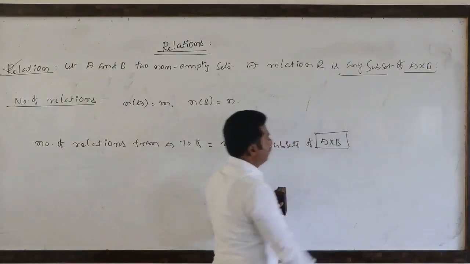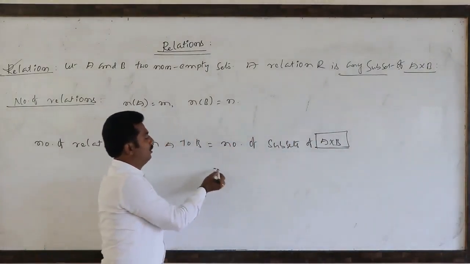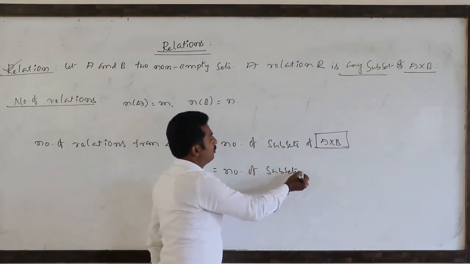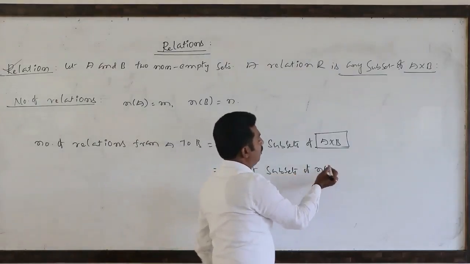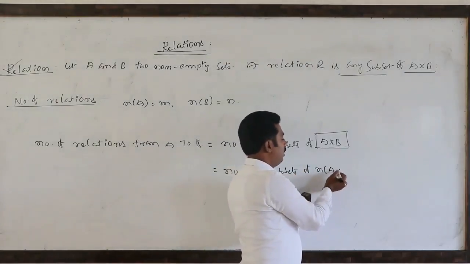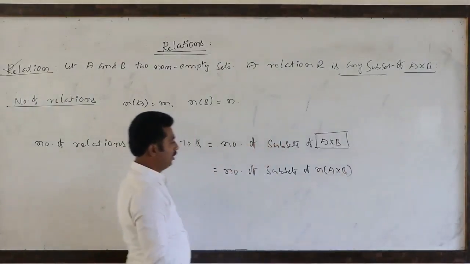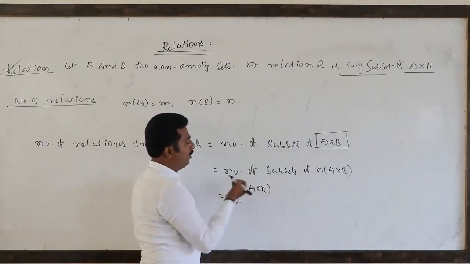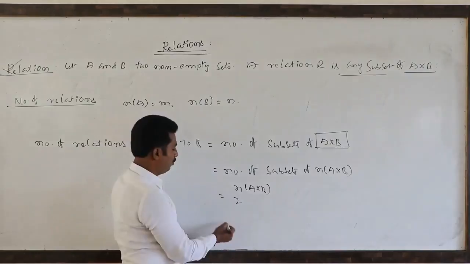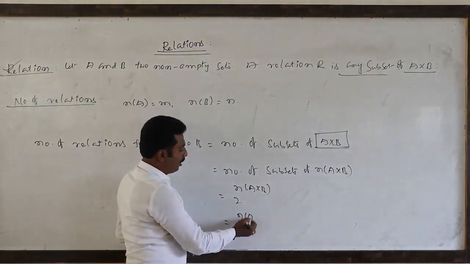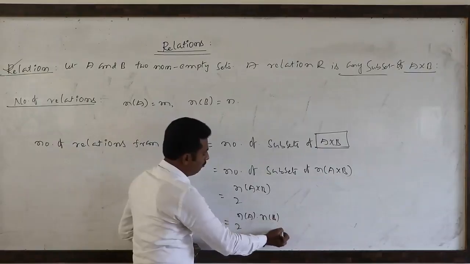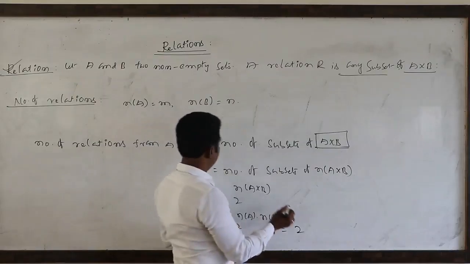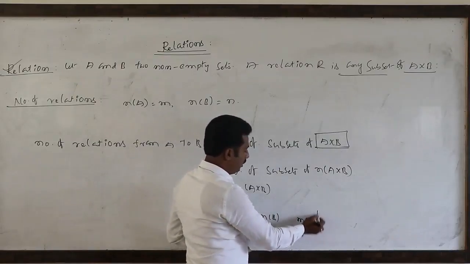First we have to see the number of elements in A cross B. The number of subsets of A cross B is 2 to the power n(A cross B), so 2 to the power n(A) into n(B). n(A) means m, n(B) means n.